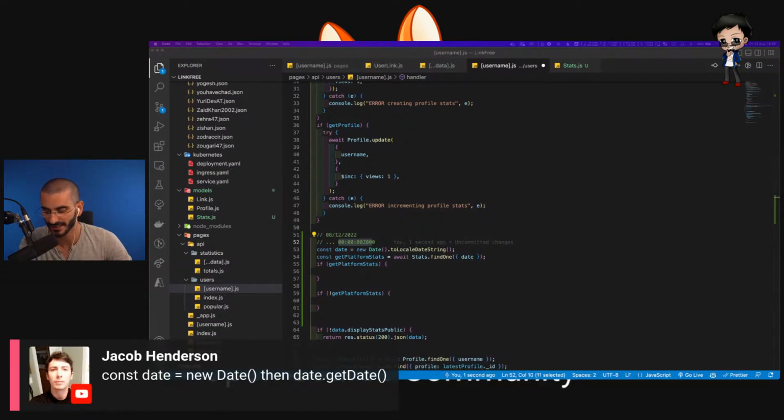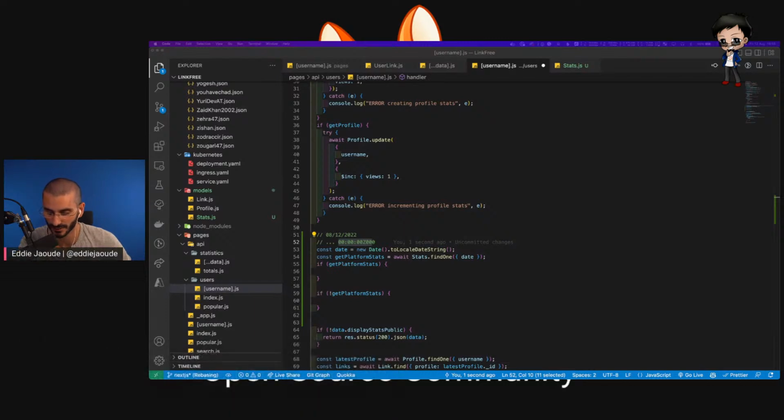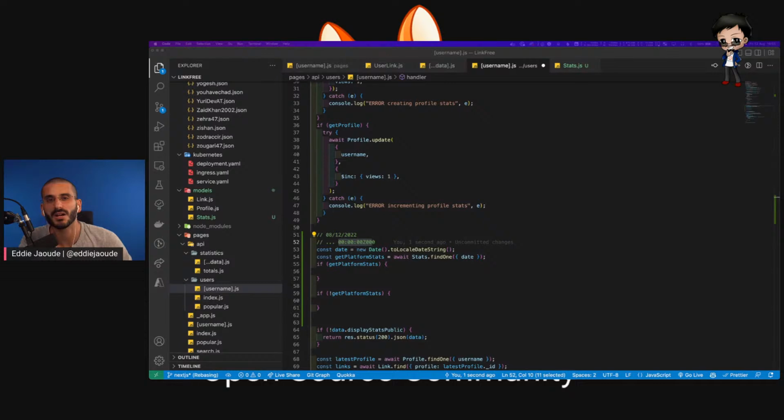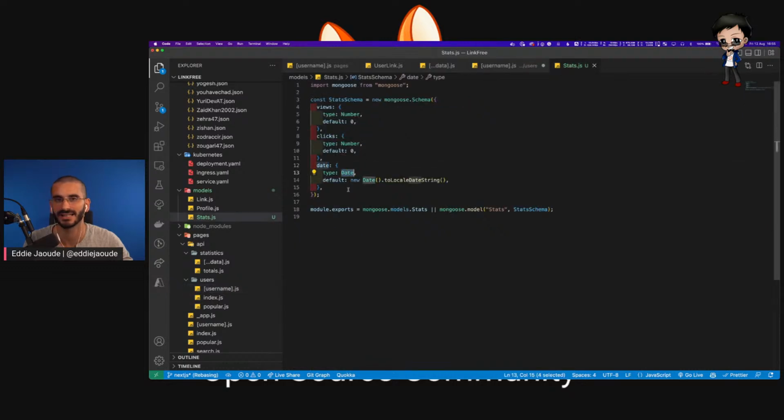Also, yeah, new date, then get date. I think like Praduma was saying as well, maintain 2 keys, one for the actual exact time and one for identifying if the record for that exists. But I don't want the time. That's my point. That's why I think storing the date is enough, because I just want it to be for that day. It's a really good conversation because it's so interesting to see how people do this. So I think there's 2 ways you can do it. We can do it just with the date, or we can do it with the date time. I think thinking about the model, it's going to expect 0000 for the time.